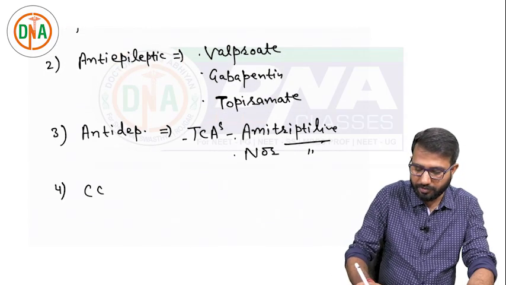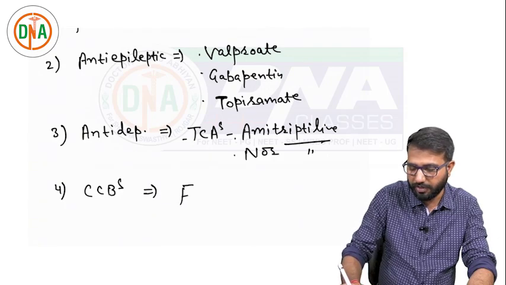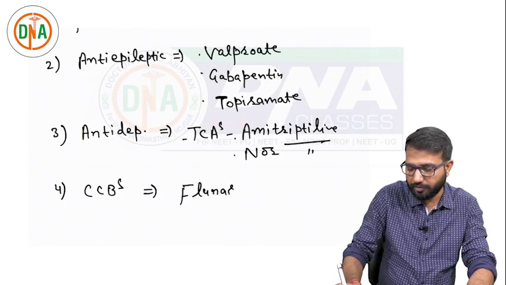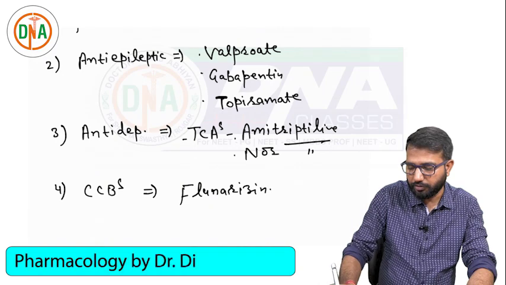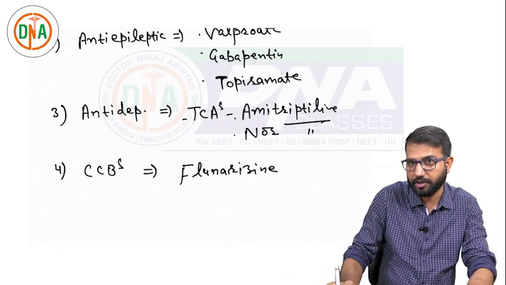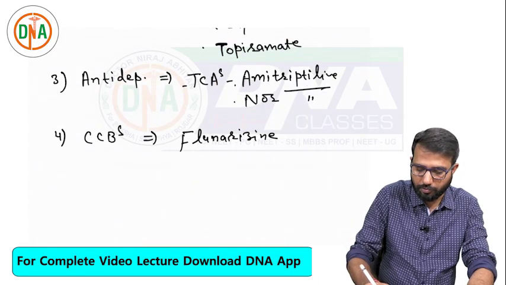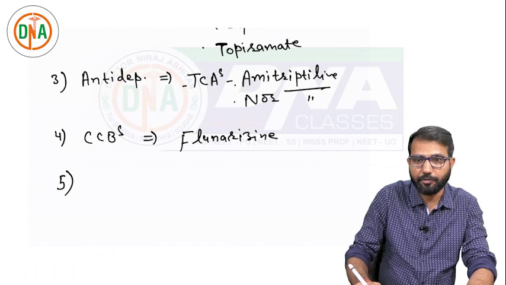Then we have some calcium channel blockers, especially flunarizine. Flunarizine is very effective. You can give verapamil or diltiazem, but they are not good for migraine, as they cause conduction defects. Flunarizine is a good calcium channel blocker that can be used in migraine prophylaxis.